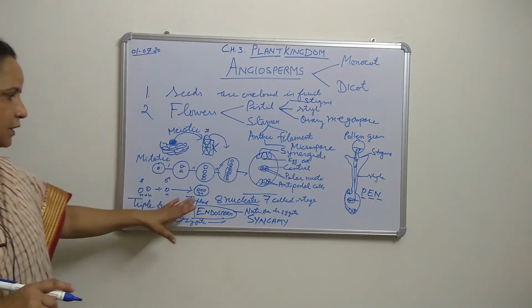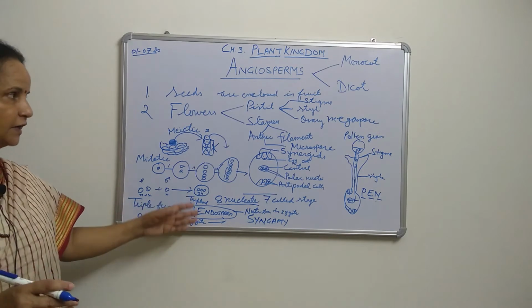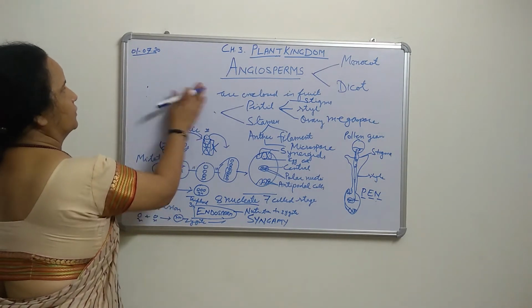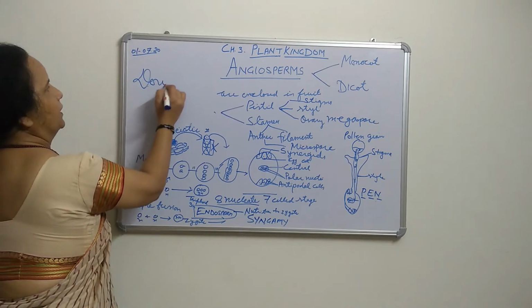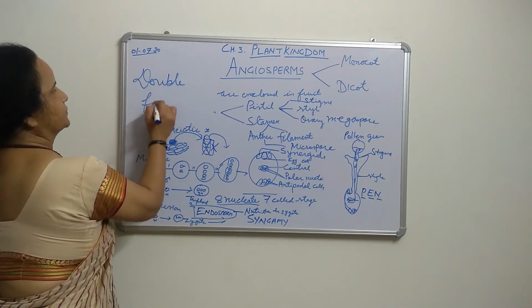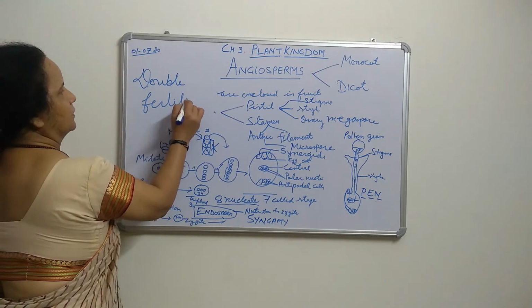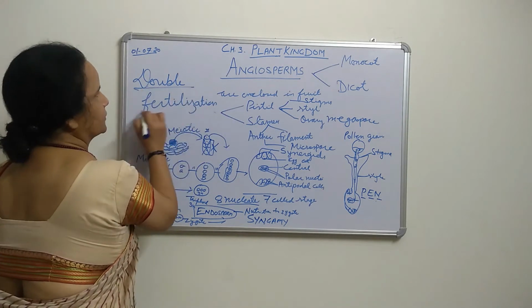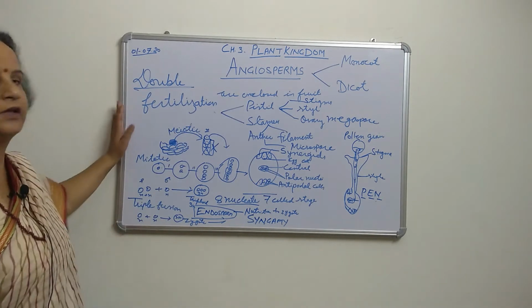Both occur together, so what is it called? It is called double fertilization, which you have seen. Double means 2 times: first triple fusion, second syngamy.